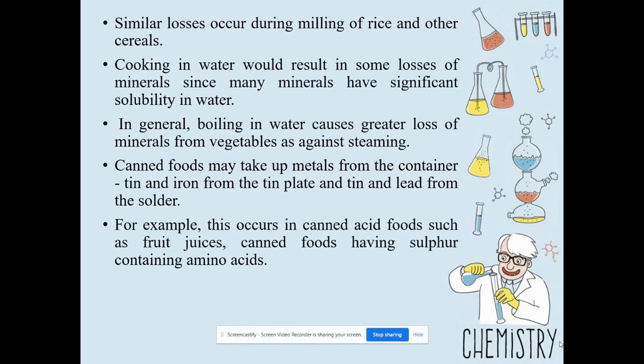Then the methods used for cooking, and the cutting of vegetables, also play an important role in the loss of nutrients. Whereas in case of canned foods, the minerals are taken from the container like tin or iron into the food, so their quantity is increased in canned acid foods such as fruit juices, and canned foods containing sulfur containing amino acids.